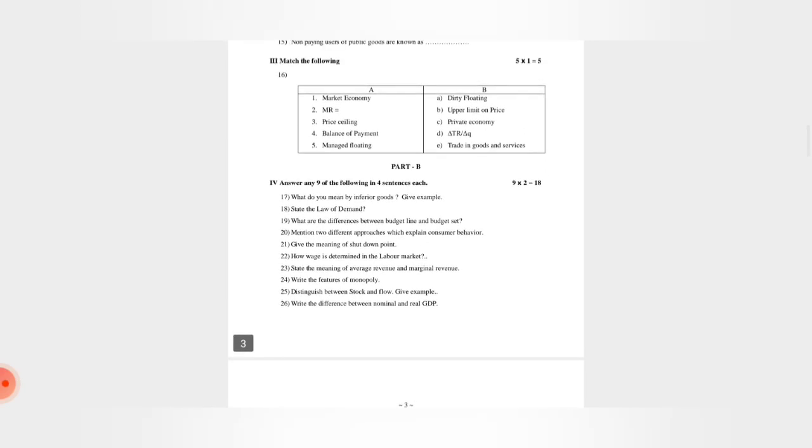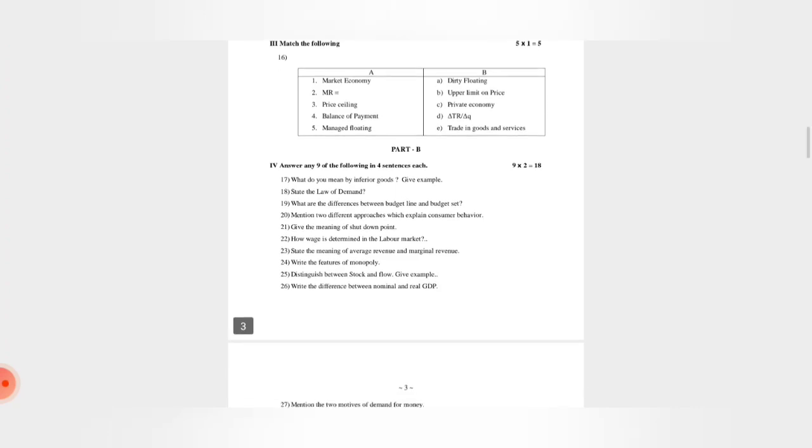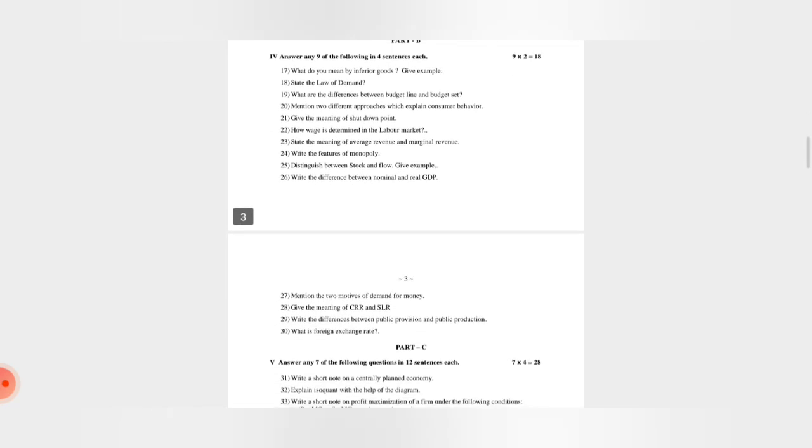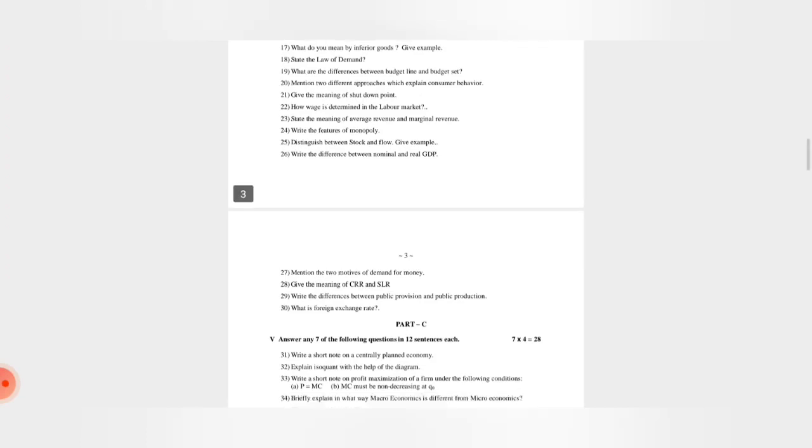As you can see, inferior goods is from the second chapter, law of demand is again from the second chapter, budget line and budget set are also from the second chapter, and different approaches are also from the second chapter. It means all 4 questions are going to be asked from the second chapter. Shutdown point is from the third chapter, labor market is from market equilibrium, and average revenue and marginal revenue are again from the fourth chapter. Features of monopoly are again from the market equilibrium chapter. Likewise we have to go through.